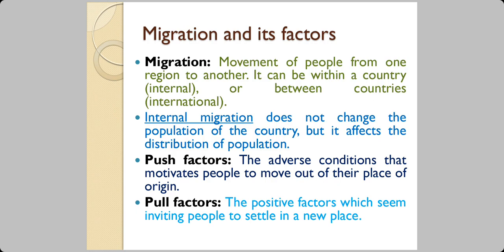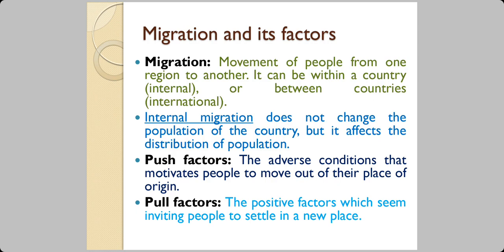That is one example of explaining that. Even marriage is a good example of internal migration. The girls, when they get married, move out of their father's and mother's house and go to their husband's house. Except if you are Manipuri, if you are a male and you get married, then you move into your wife's house.